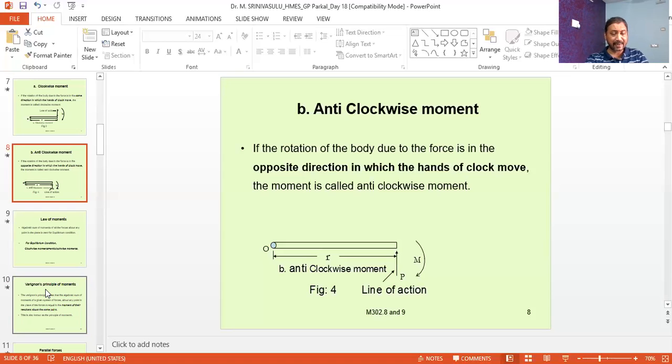This is very important while finding the algebraic sum of the moments of the forces, so it is very important to follow the sign conventions. If a moment is clockwise, it is taken to be negative, and if it is anti-clockwise, it is taken to be positive.